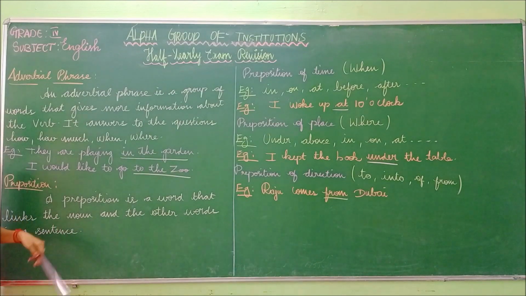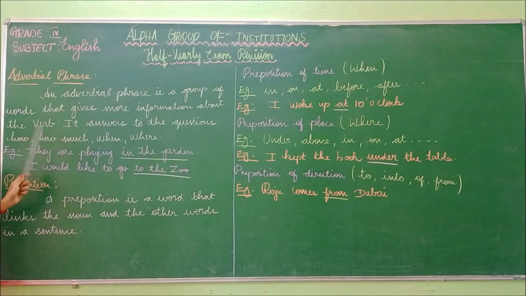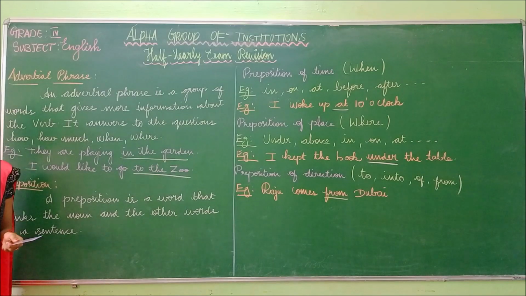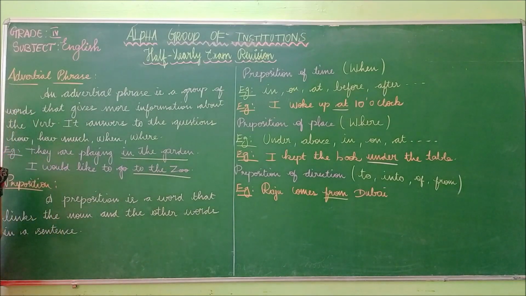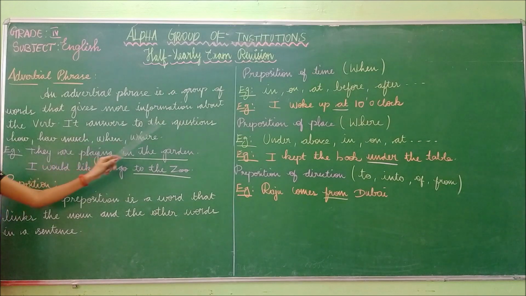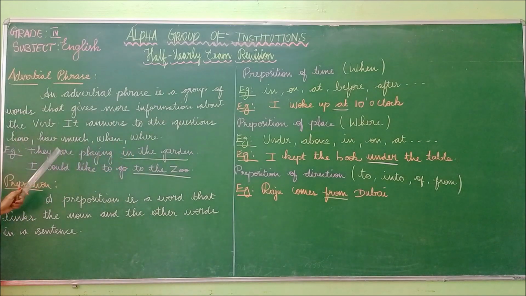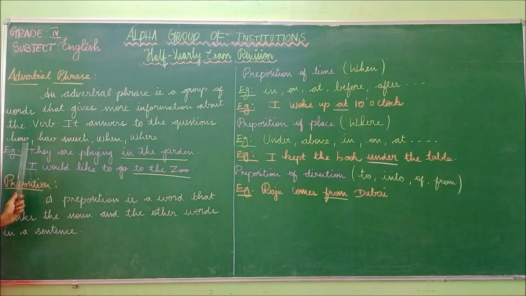It is a group of words that gives a lot of information about the verb. Verb means doing some action. So this adverbial phrase will answer question words like how much, when and where.